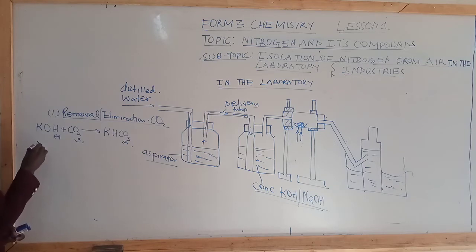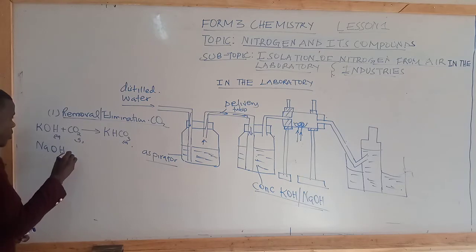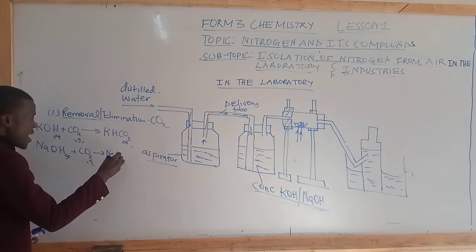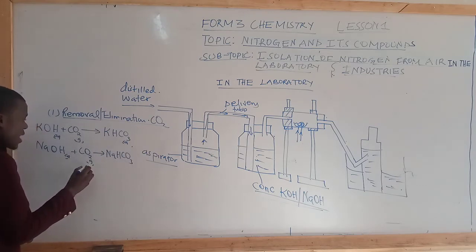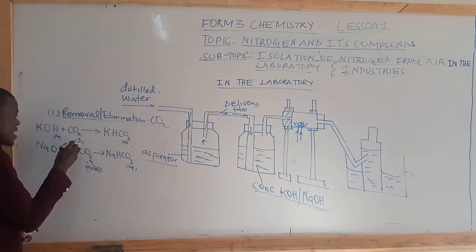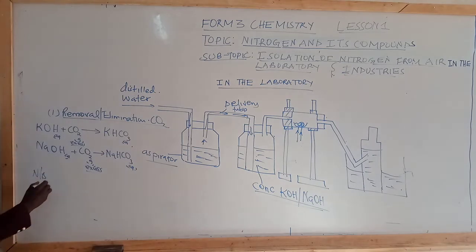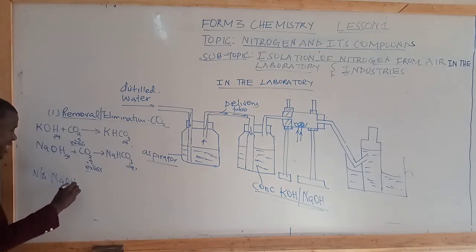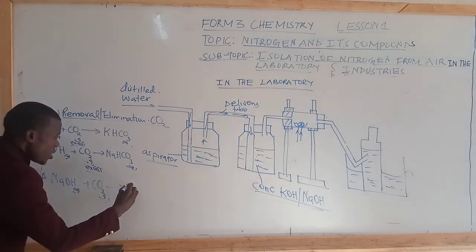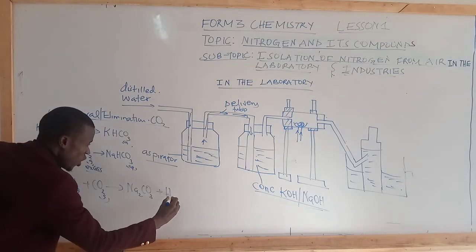We can also use sodium hydroxide to remove carbon 4 oxide by absorbing it to form sodium hydrogen carbonate. And don't forget, to form sodium hydrogen carbonate, carbon 4 oxide has to be in excess. And if carbon 4 oxide is not in excess, students, we will only form sodium carbonate and water.